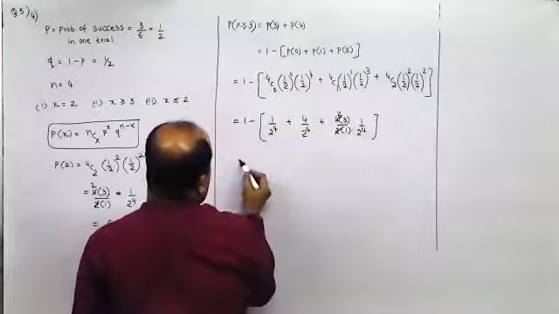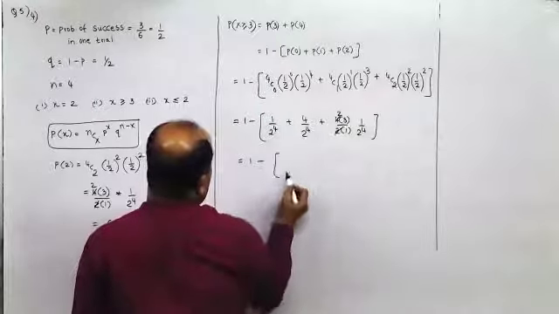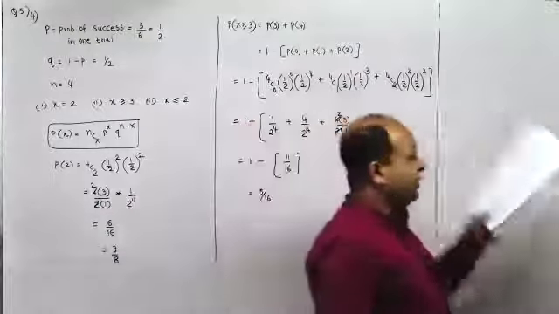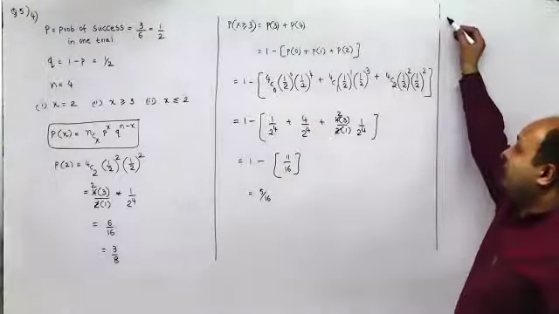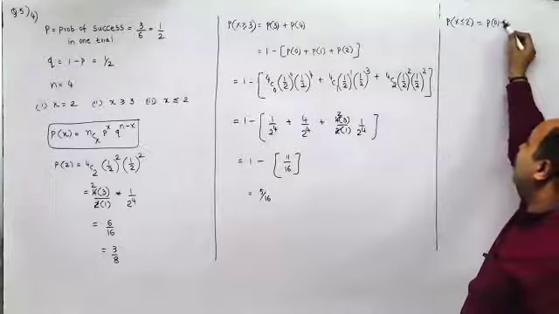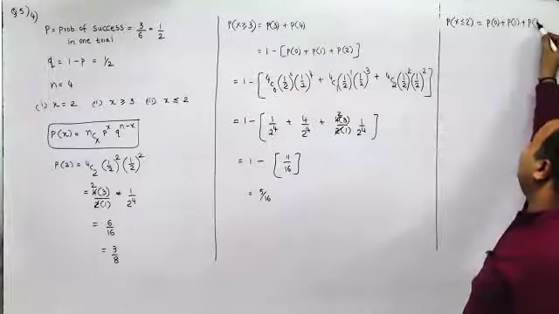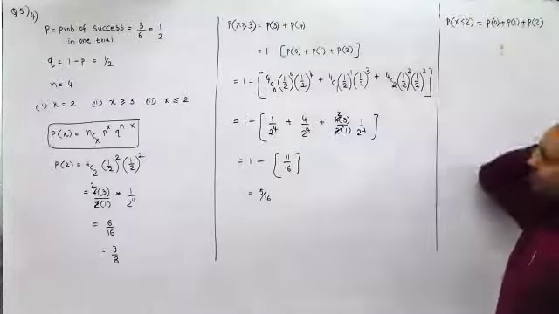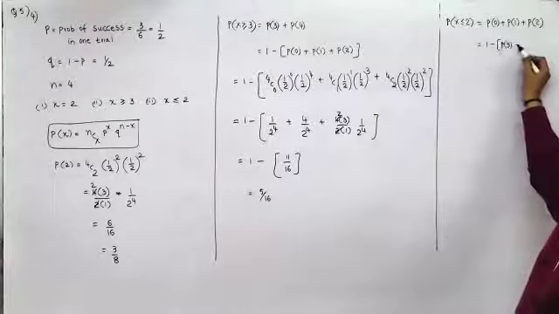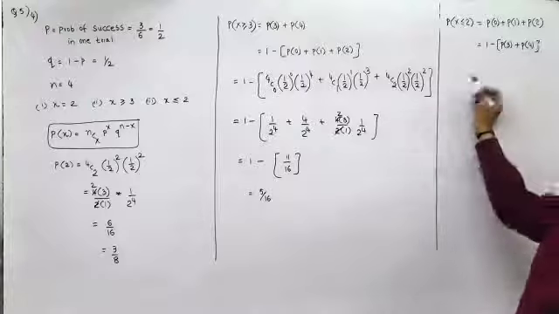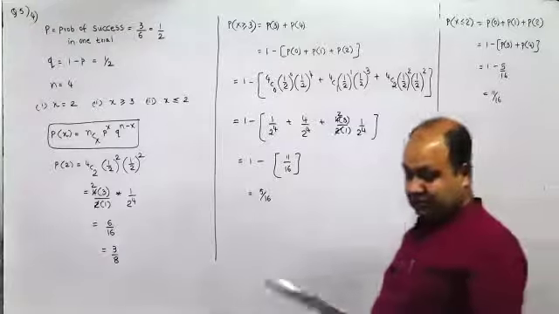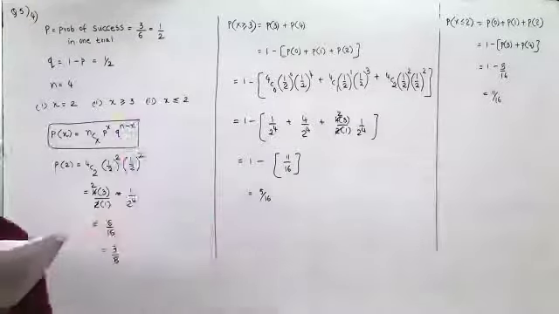So this is 1 minus 1 plus 4, 5 plus 6, 11 upon 16. So it is 5 by 16. Keep verifying the answer. In fact, I could have taken P of 3 plus P of 4. P of x less than equal to 2 would mean 0, 1 and 2. Or I can take 1 minus 3 and 4. So both are right. So it is 1 minus P of 3 plus P of 4. So you got the answer as 1 minus 5 by 16, so it would be 11 by 16. This is at most 2 success.